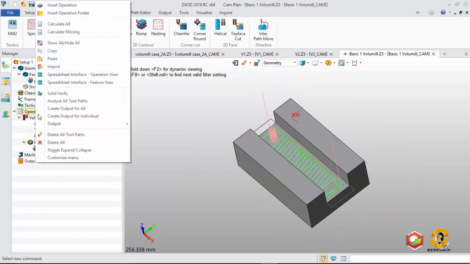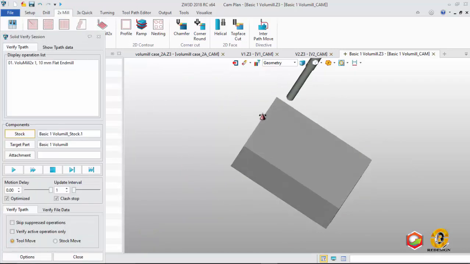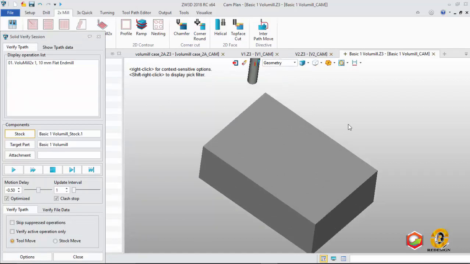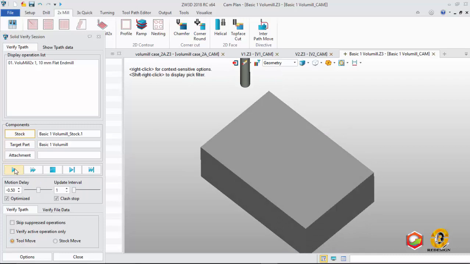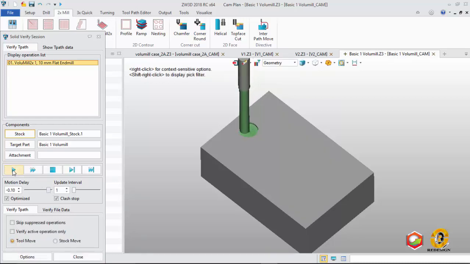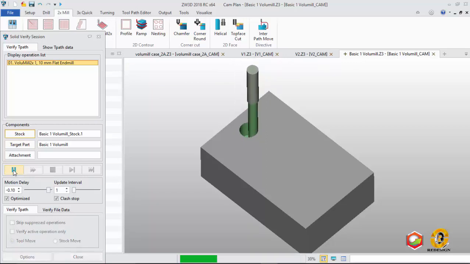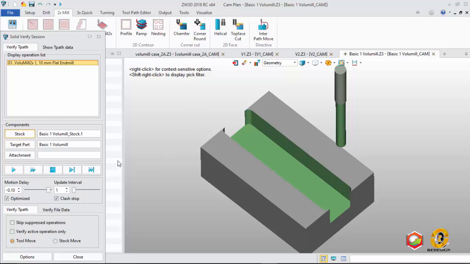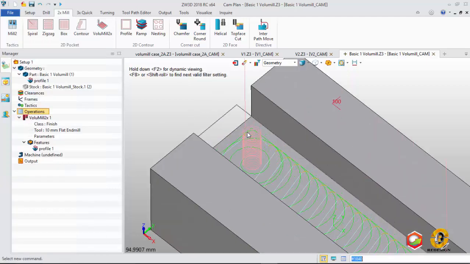And I show you the solid verify. For motion I slow down. Okay, it started. Oh sorry, very slow. Okay, again. Okay, you can see. But the problem is, it is not good, right?